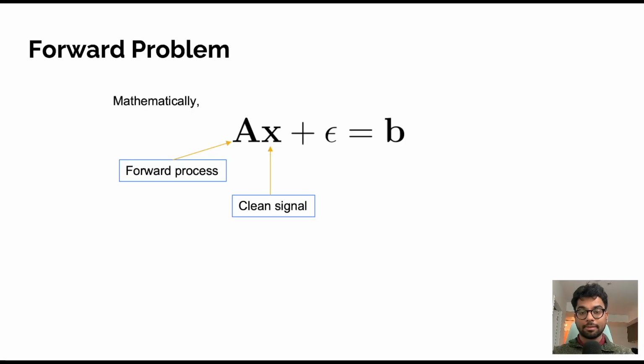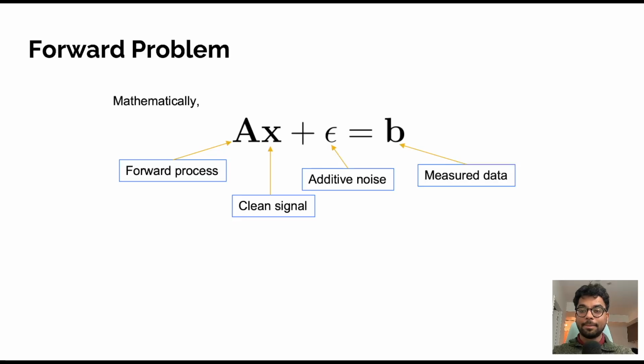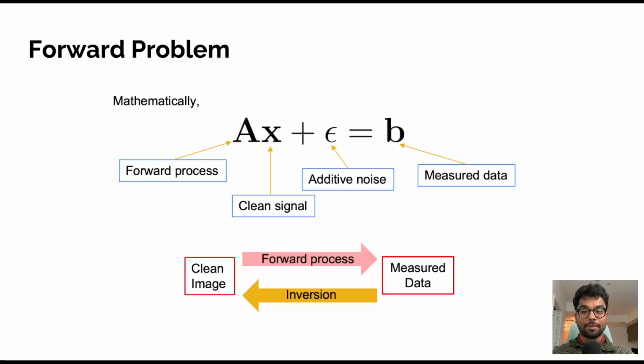The variable x is the clean signal or the true image that we would want to recover, but this quantity is never observed directly. The term epsilon represents the measurement noise, which accounts for sensor imperfections and uncertainty in real-world data acquisition. And finally, b is the measured data, which is the only information available to us. The inverse problem is therefore the task of recovering x given only b, while the measurement process and noise have already destroyed part of the information. This loss of information is exactly what makes inverse problems fundamentally difficult and often non-unique and ill-posed.